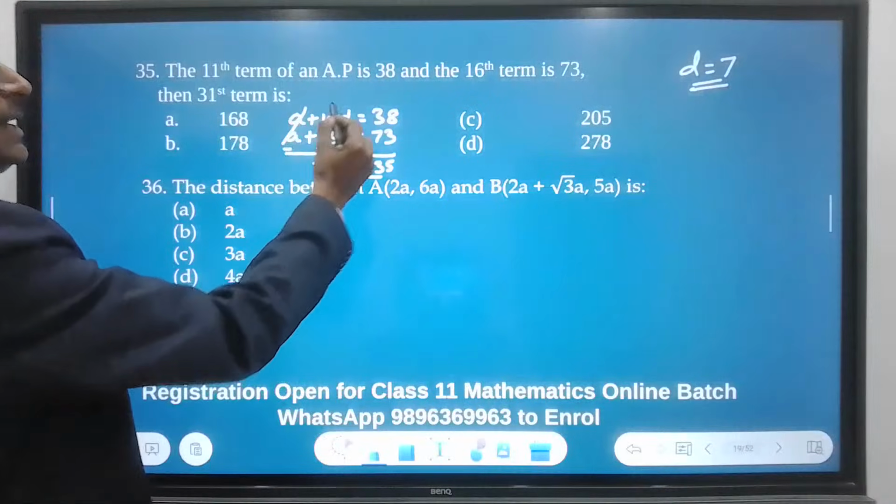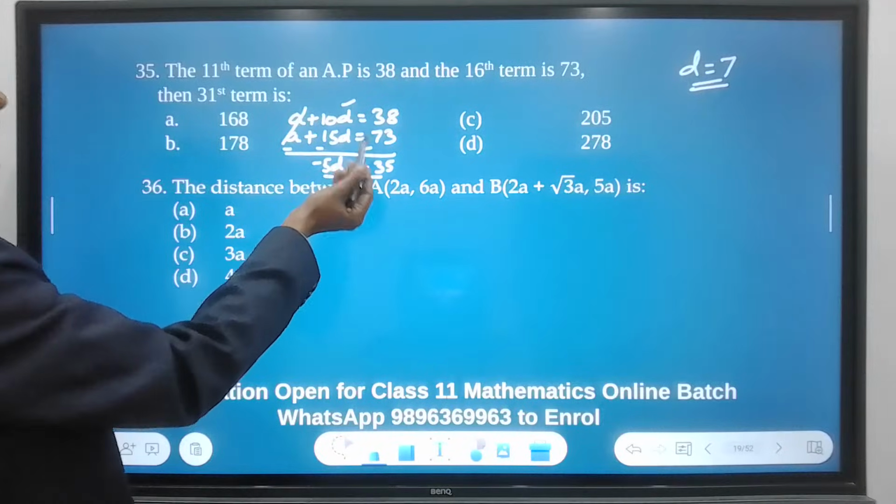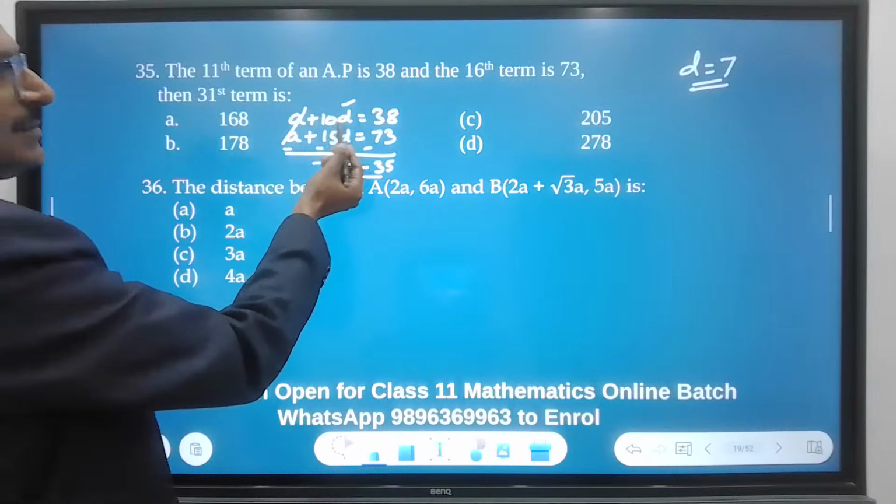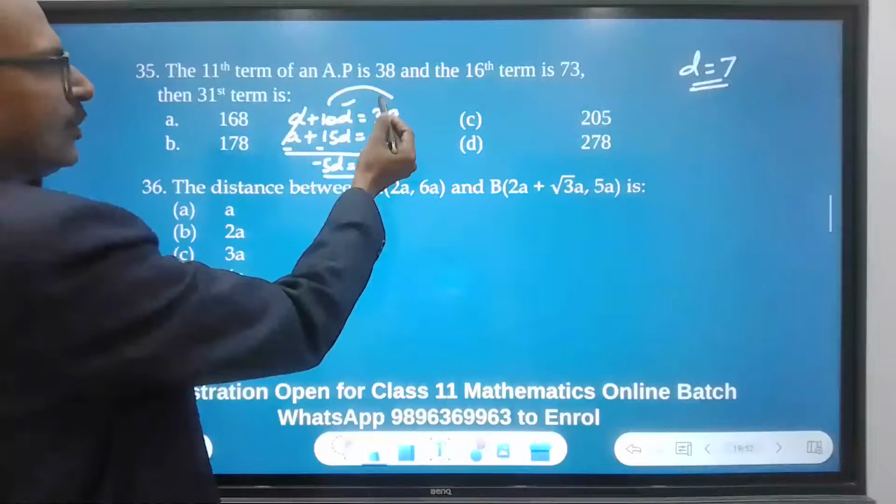Now if D is 7, I can put it here or here. I will get the value of A. This is 70. So 70 goes to the other side.